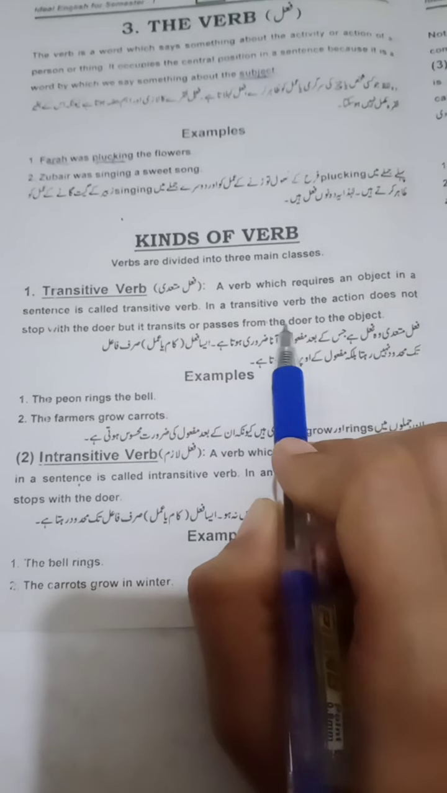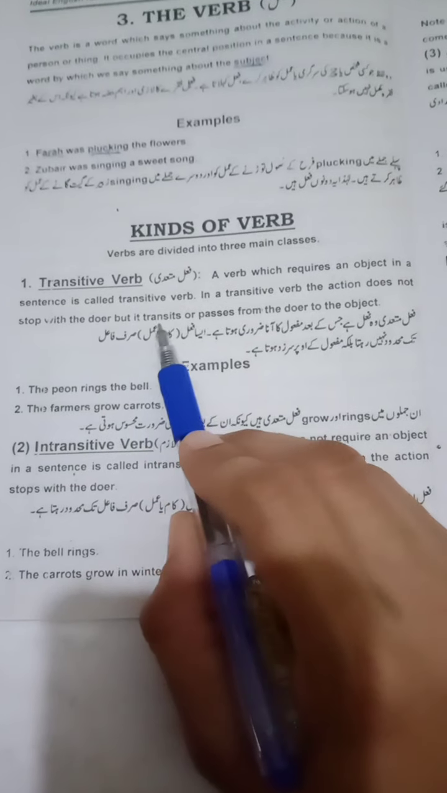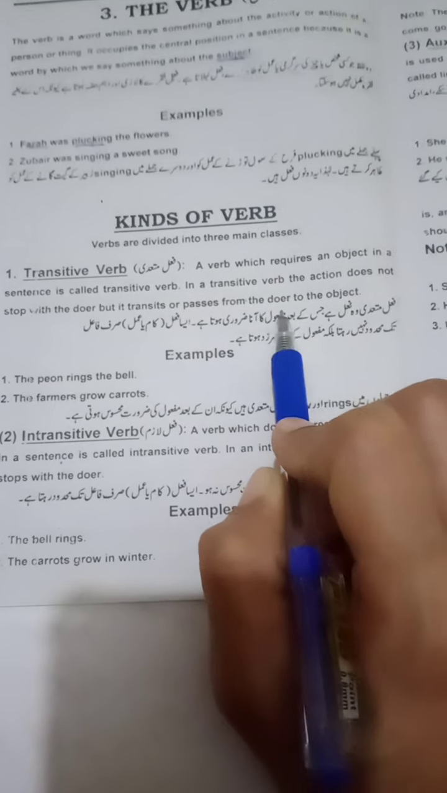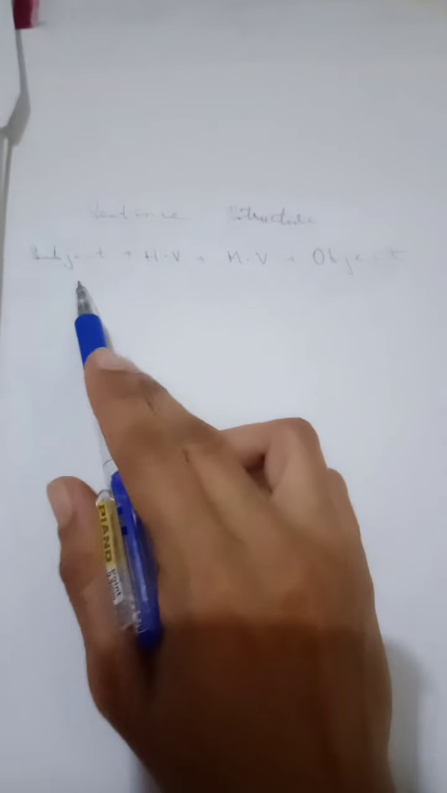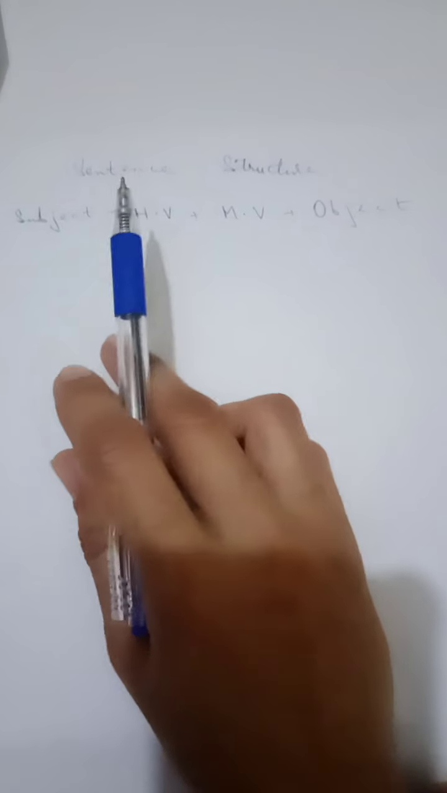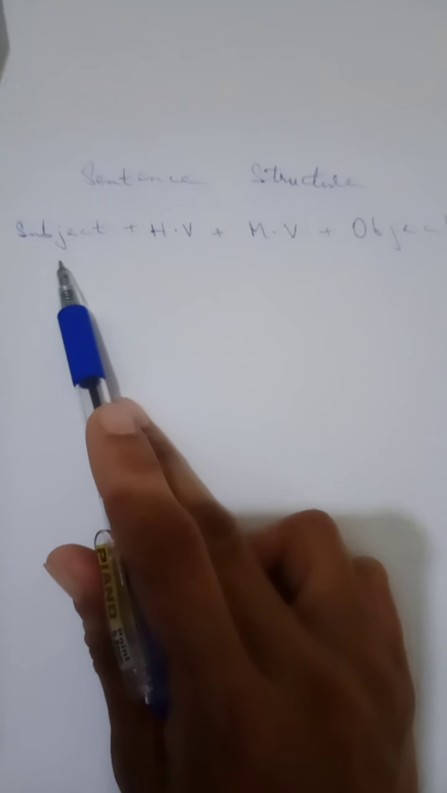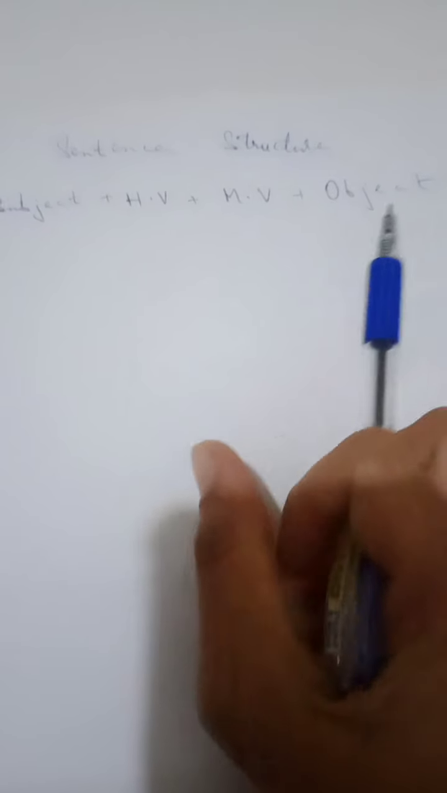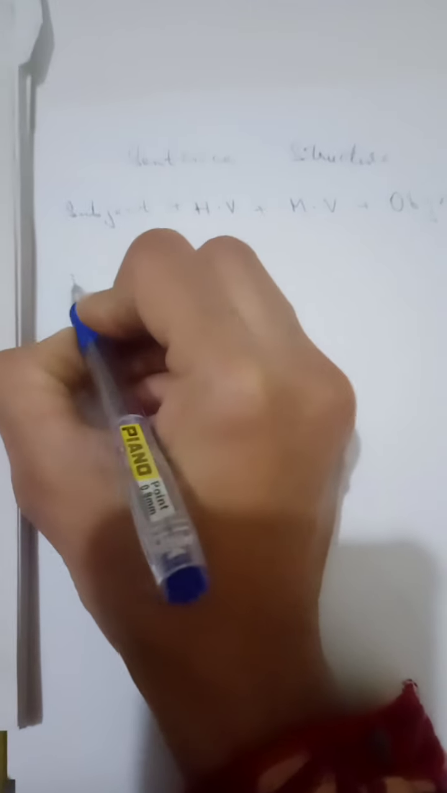In a transitive verb, the action does not stop with the doer, but it transits or passes from the doer to the object. And now let us look at an example. When we write a sentence, this is the simple structure of a sentence. Now, what is this structure? There is a subject, there is a helping verb, there is a main verb, and then there is an object. If I write a sentence, let us write a sentence. I go to school.